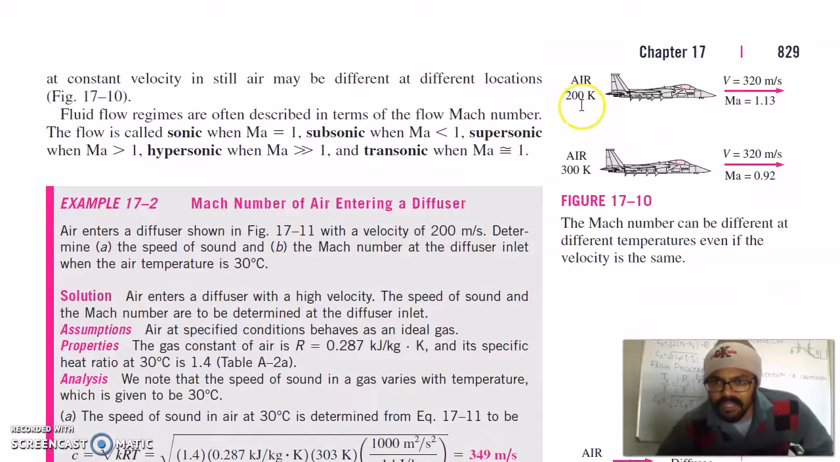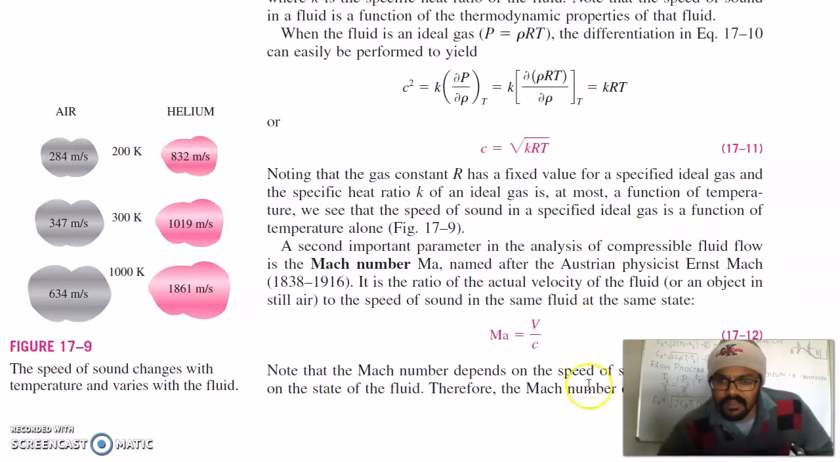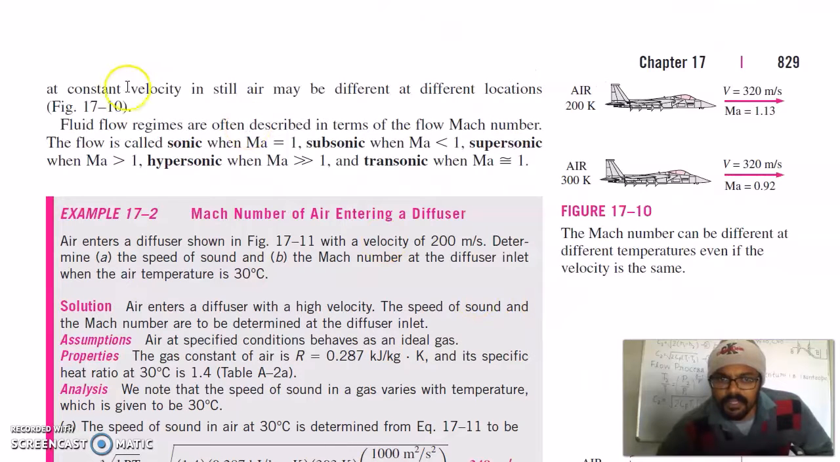As an example, take an aircraft moving in air at 200 Kelvin. The velocity of the aircraft is 320 meter per second, so the Mach number will be 1.13. But if the temperature of air is 300 Kelvin and the velocity of the aircraft is the same, the Mach number will decrease to 0.92, because at 300 Kelvin the speed of sound in air will increase. Correspondingly the ratio of the velocity of the plane to the speed of sound will decrease.